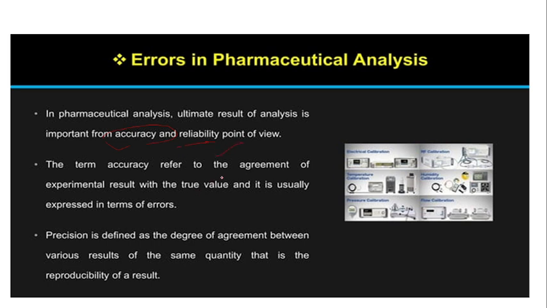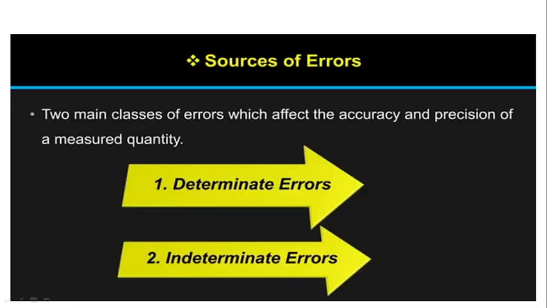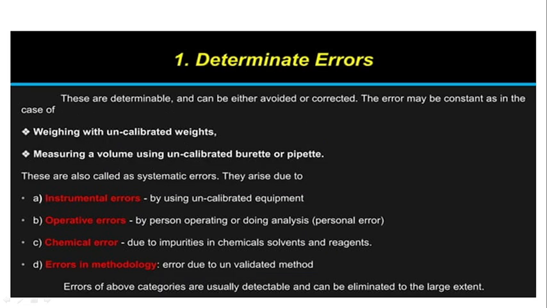The term accuracy refers to the agreement of an experimental result with the true value, and it is usually expressed in terms of error. Precision is defined as the degree of agreement between various results of the same quantity, that is, the reproducibility of a result. And there are two sources of error: determinate error and indeterminate error.